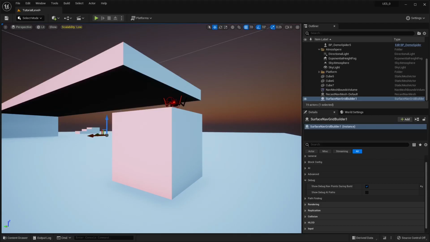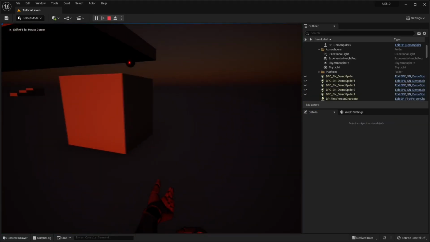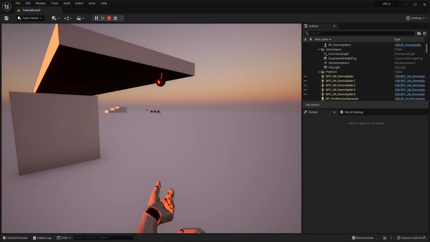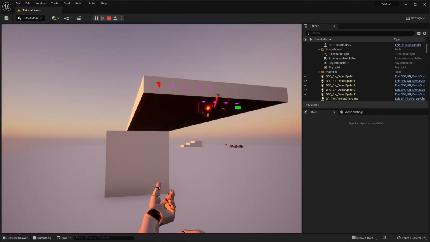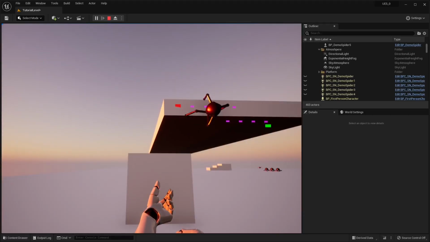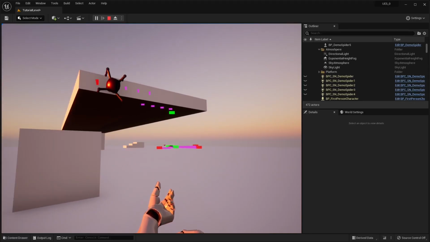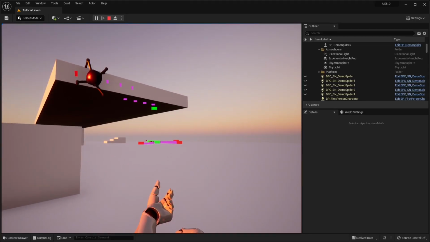Okay, so now let's take a look at show debug AI paths. What this is going to do is show dotted lines of the path that the AI are taking. And you'll see green for the start and red for the end. And you see pathing for those that are wandering over there.